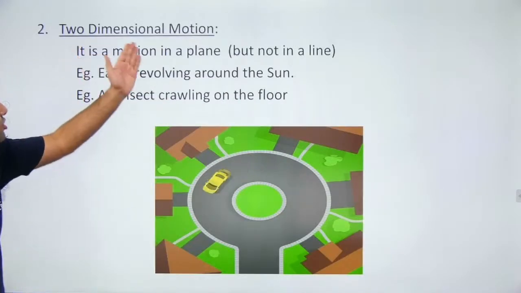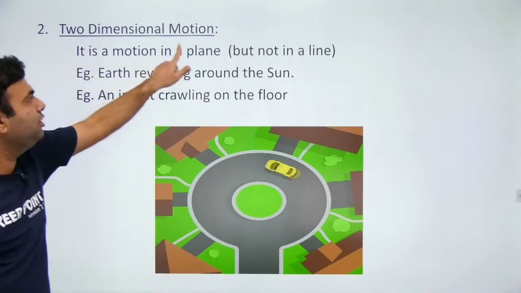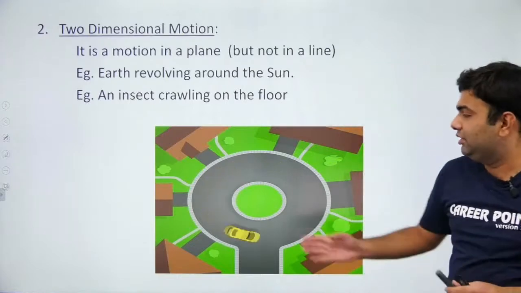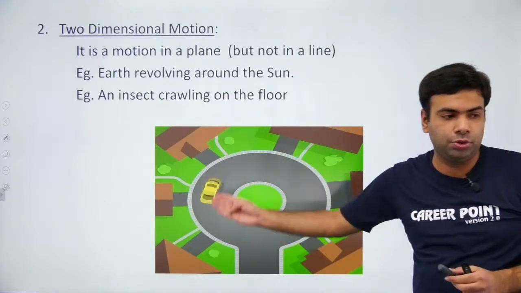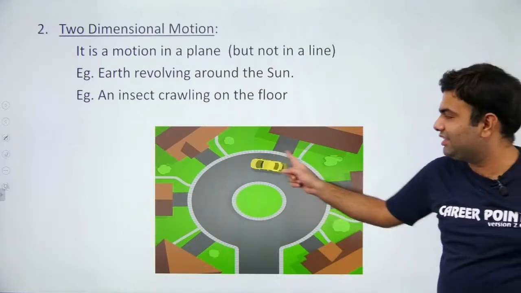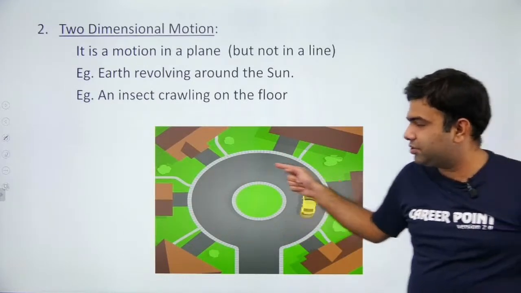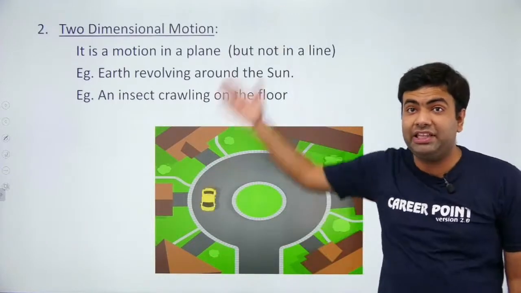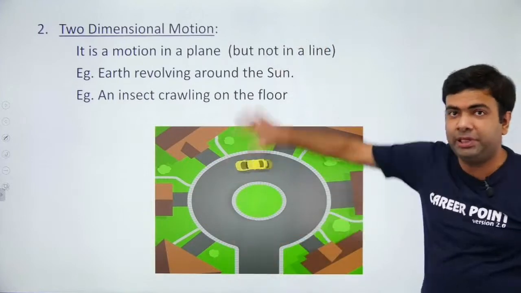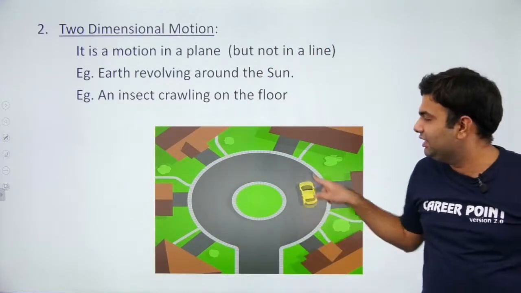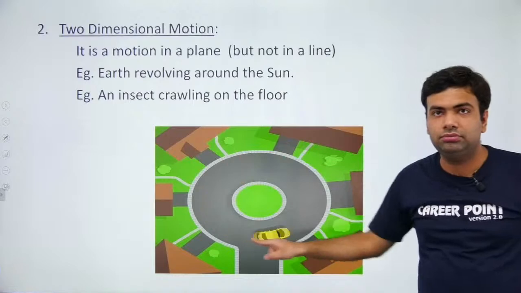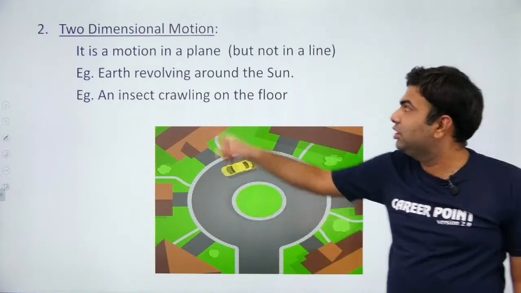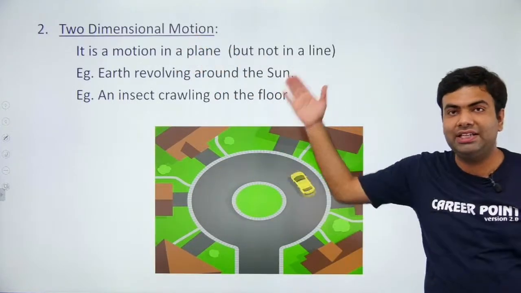Now, what is two-dimensional motion? It is a motion in a plane but not in a line. For example, suppose this car is moving on a road and it is having a circular motion. Now, this is not a straight line. You cannot define its motion from a straight line. You require a plane. On this horizontal plane, this car is having circular motion. So we will say that this motion is two-dimensional motion because it is on a plane.